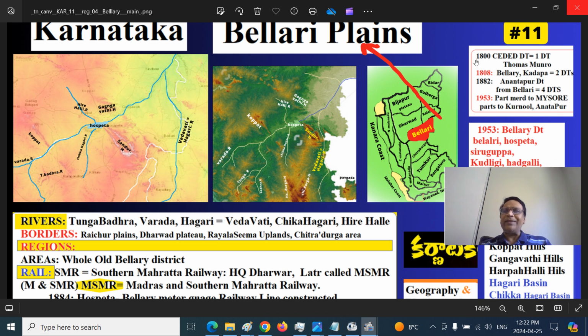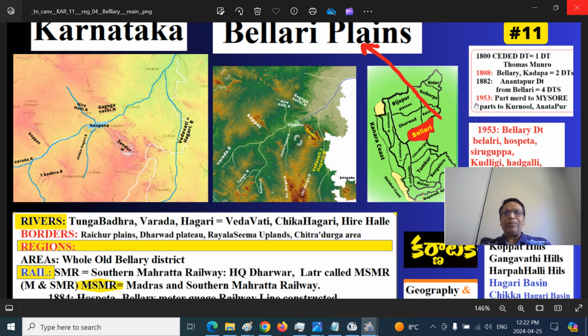The important thing is that in 1800 this region was ceded by the Nizam, who held it, to the British East India Company, which made it part of Madras Presidency. Thomas Munro was the collector, and later it was divided into two districts: Ballary on the west side, Kadapa on the east. In 1882 Anantapur was carved out of Ballary. In 1950 Ballary was dismembered.